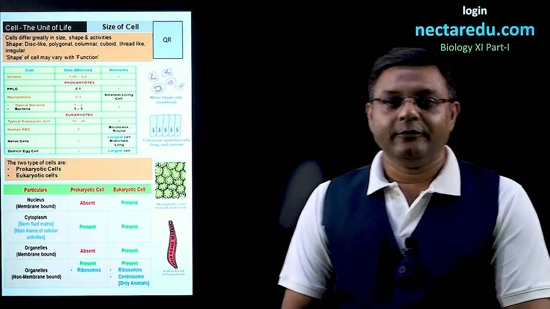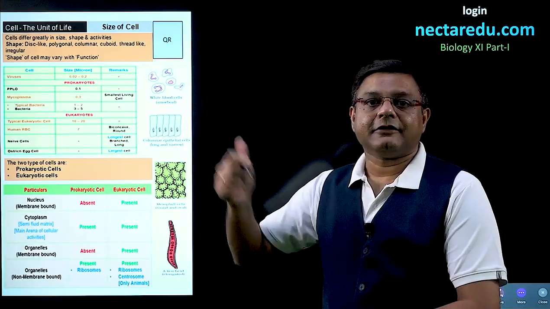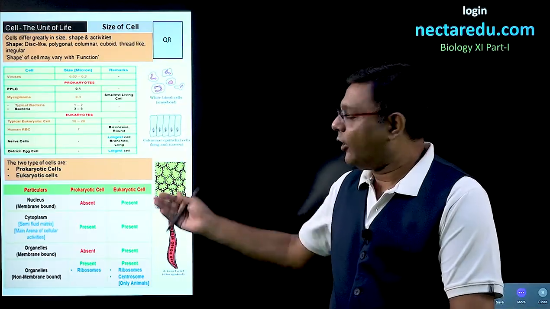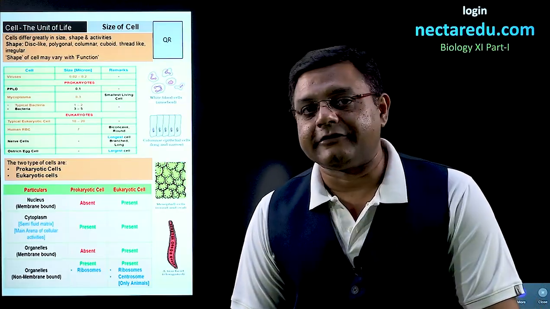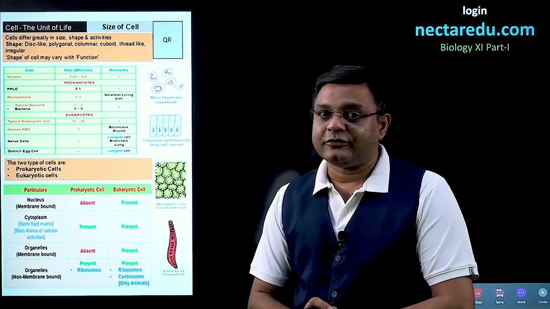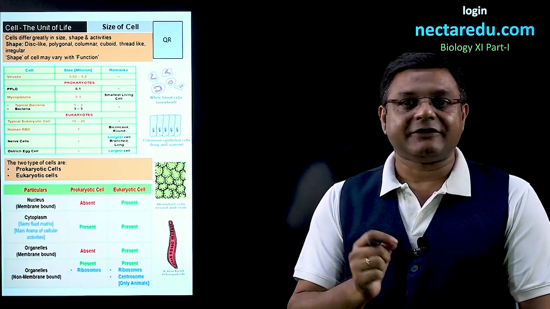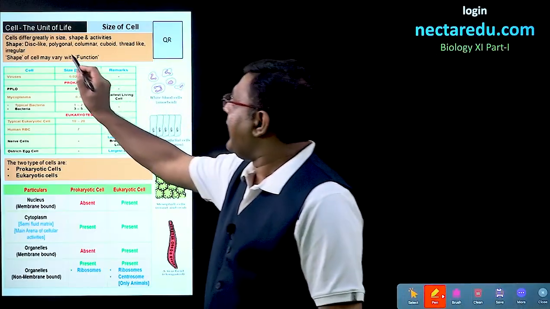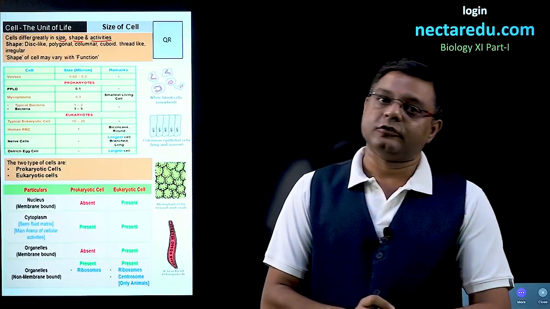In this particular video, we will talk about the important size of different cells. We will also talk about two different kinds of cells, that is prokaryotic cells and eukaryotic cells. Now, if we talk about the size of cells, then different cells have different sizes. The shapes are also different, and the activities or functions are also different.